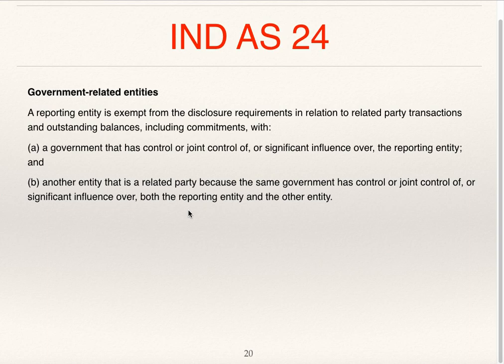That means if the government is having a stake in the entity, it is not necessary to disclose it. It is not to be treated as a related party.